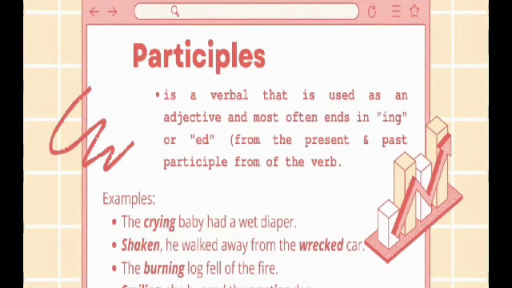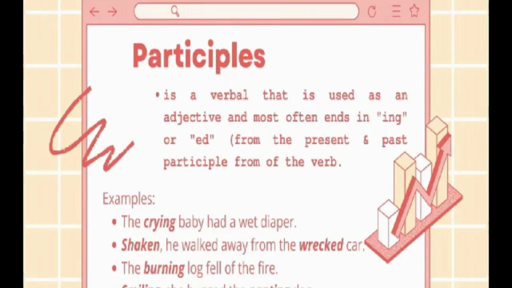Next is participles. A participle is a verbal that is used as an adjective and most often ends in -ing or -ed, from the present and past participle of the verb. For example, the crying baby had a wet diaper. The second is shaken. He walked away from the wrecked car. The third, the burning log fell off the fire. The fourth is smiling. She was hugging the fainting dog.